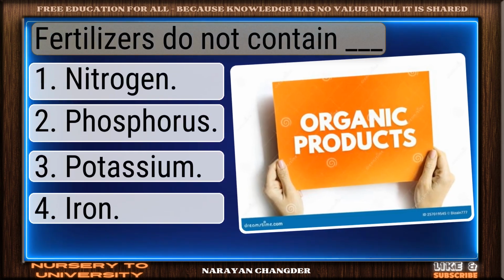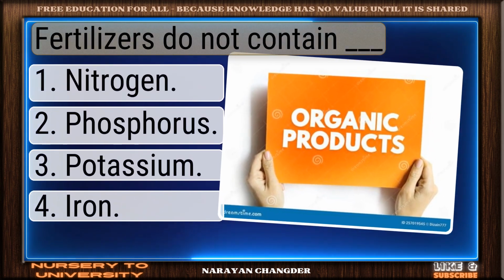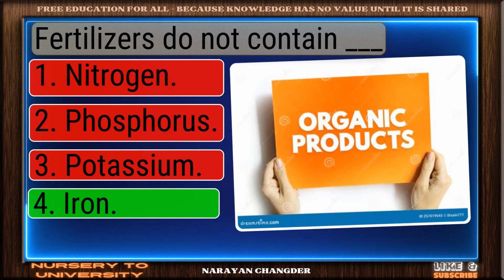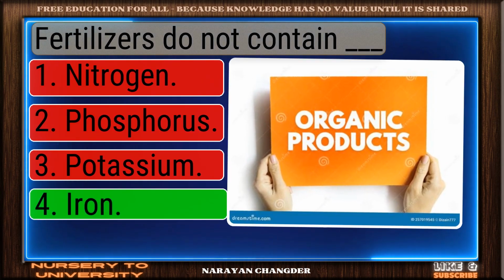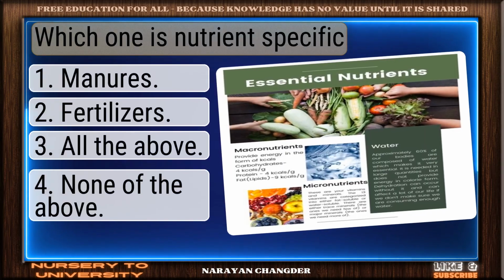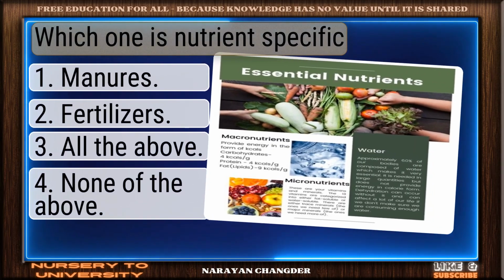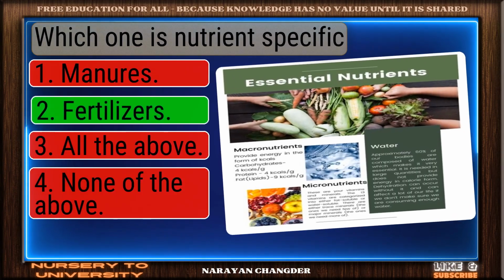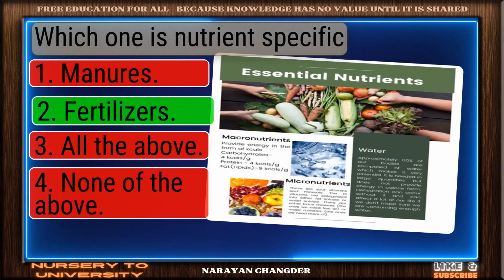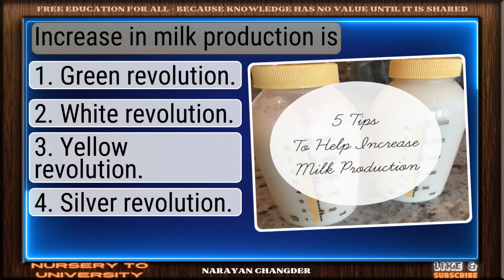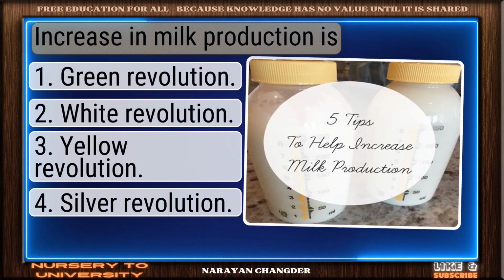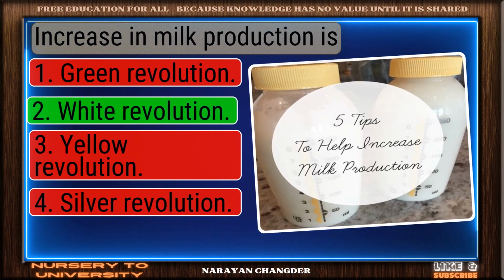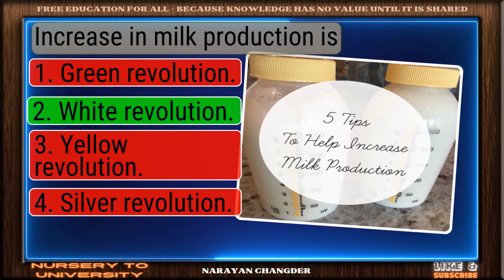Question number 127. Fertilizers do not contain dash. Excellent. Iron is a brilliant choice. Question number 128. Which one is nutrient specific? Right again. Fertilizers is a valid answer. Question number 129. Increase in milk production is. Good job. Your answer white revolution works well here.